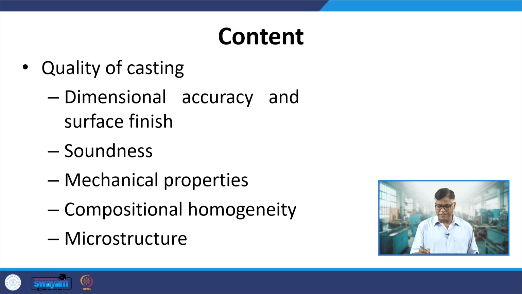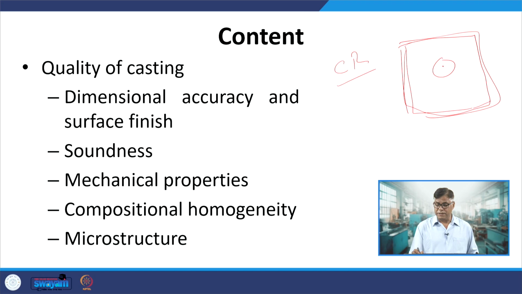Then we will also try to see the cooling conditions which are experienced by the casting during the solidification and after the solidification as well. Because of the difference in the cooling rate experienced at the center of the casting and at the surface, the cooling rate in these two zones is significantly different, say this is center and this is the surface.